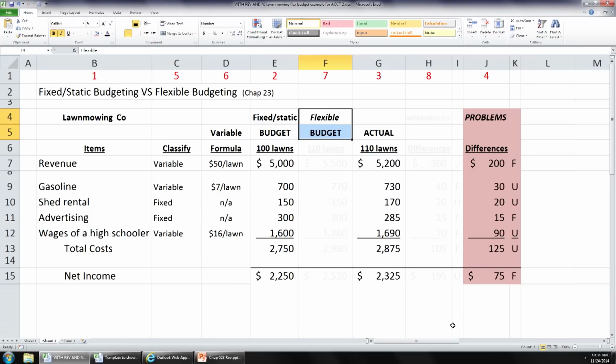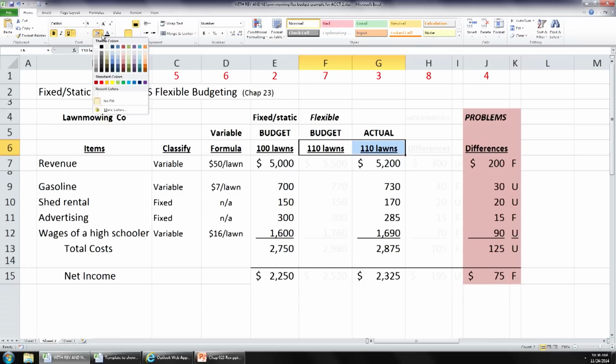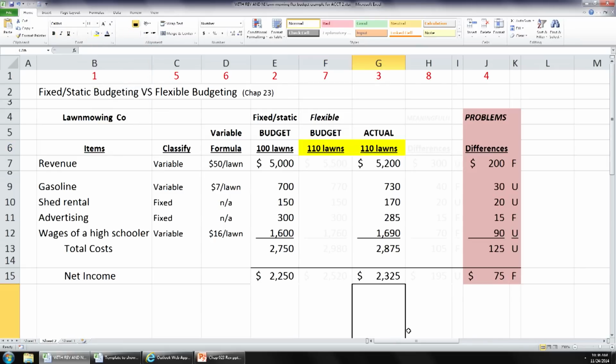And this flexible budget, what do you think the activity level we will flex it at will be? 110 lawns. Because the whole key in this thing is that we want the budget and the actual to be at the same activity level. Therefore, the differences will be meaningful. They won't be due perhaps to just simply a change in activity level from what we predicted. Okay? So now let's do our flexible budget.